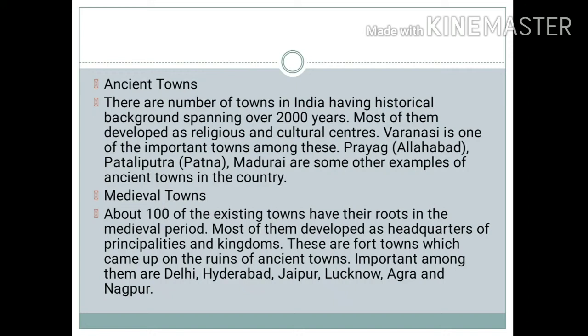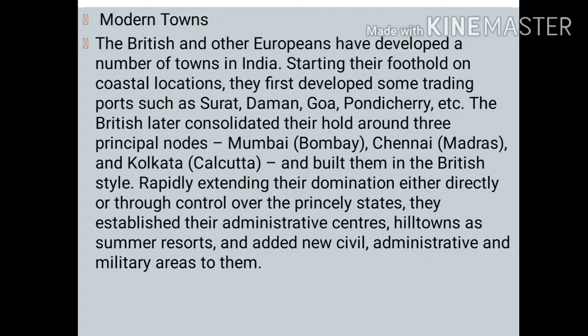So basically, the medieval towns were developed as the princely states. And these were mostly developed when the ancient towns were ruined. It includes Delhi, Hyderabad, Jaipur, Lucknow, Agra, Nagpur, which were mostly dominated by the princes at that time. So these are medieval towns. Third one is modern towns.